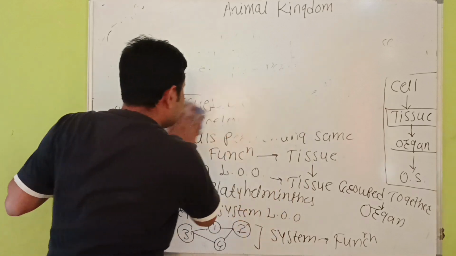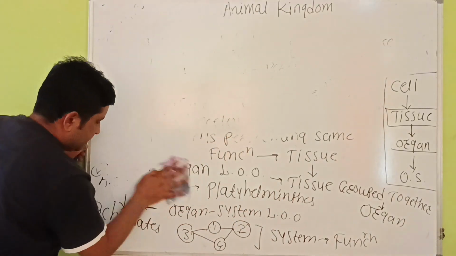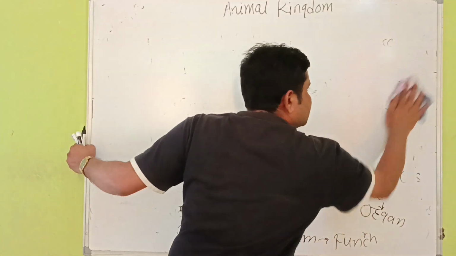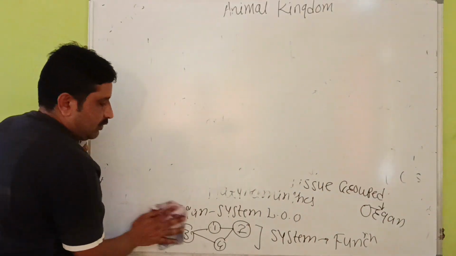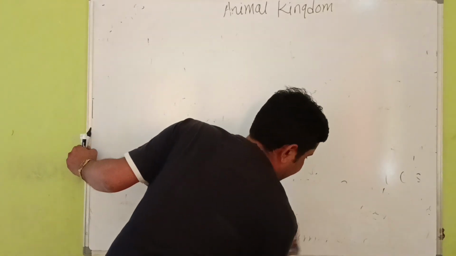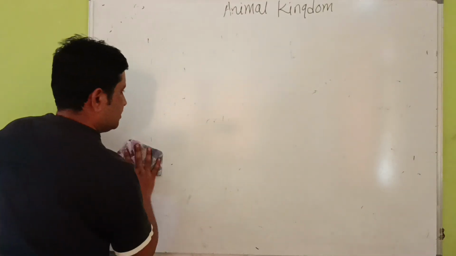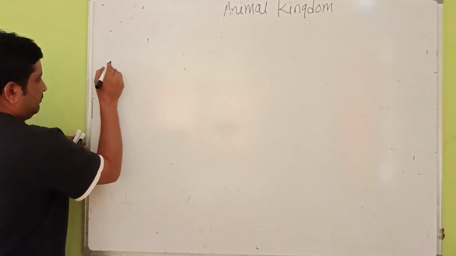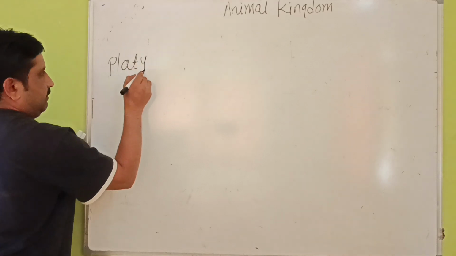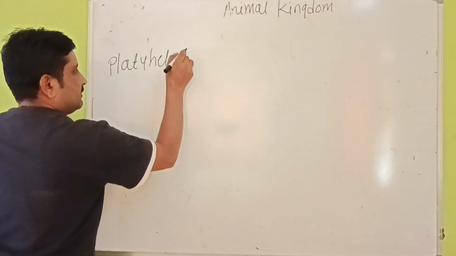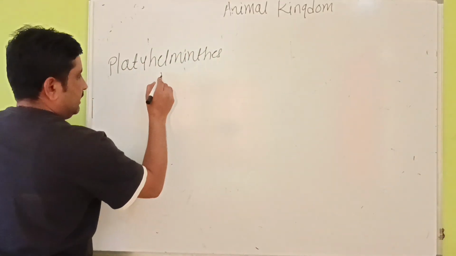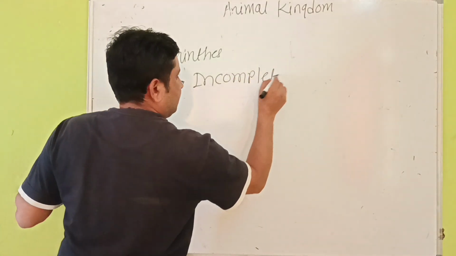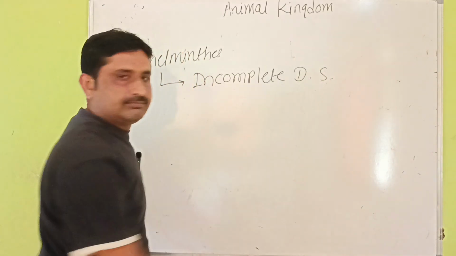For example, we'll consider that system, for example digestive system, circulatory system, excretory system. इन सिस्टम को भी कंसिडर करके organisms are further classified. सो उसका एक एग्जांपल हमारे सिलेबस में है, and that example is that in Platyhelminthes there is incomplete digestive system.